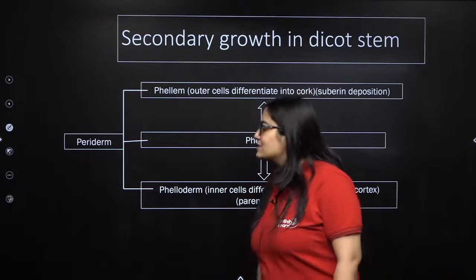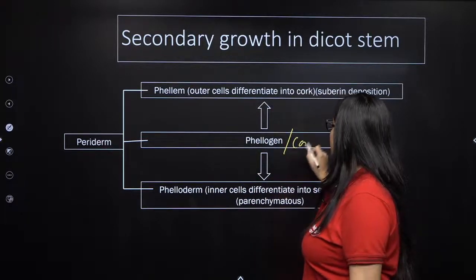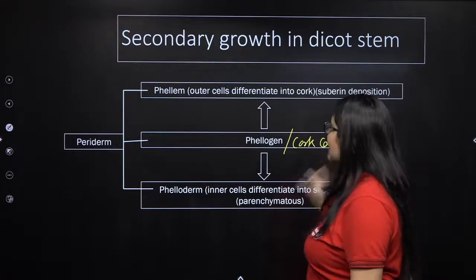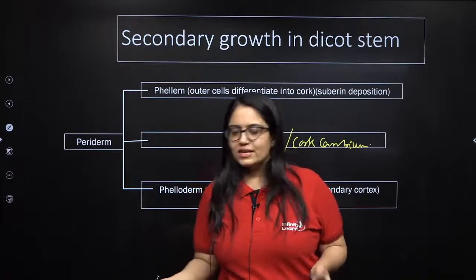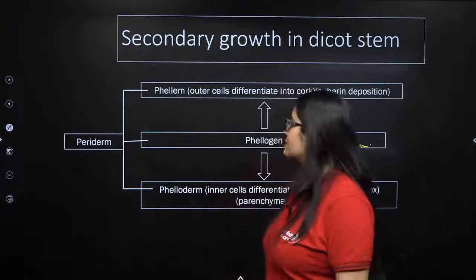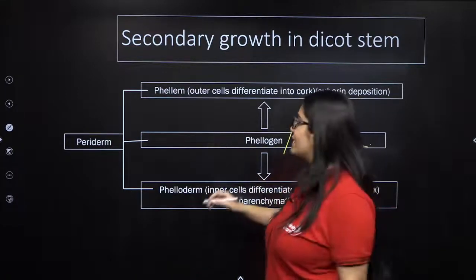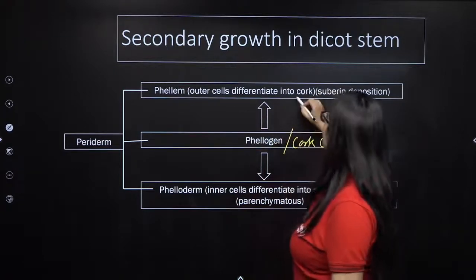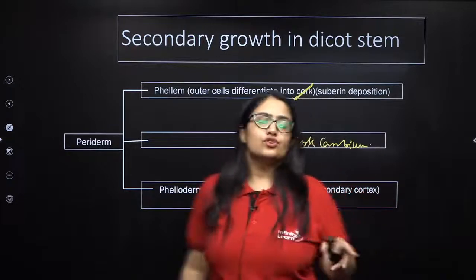So what happens is, my dear students, the cork cambium, also known as phellogen, will actually form cells on both the sides, towards the center and towards the periphery. The cells that are produced by cork cambium towards the periphery, towards the outside, will differentiate into cork cells, and they will become dead by getting a deposition of suberin.